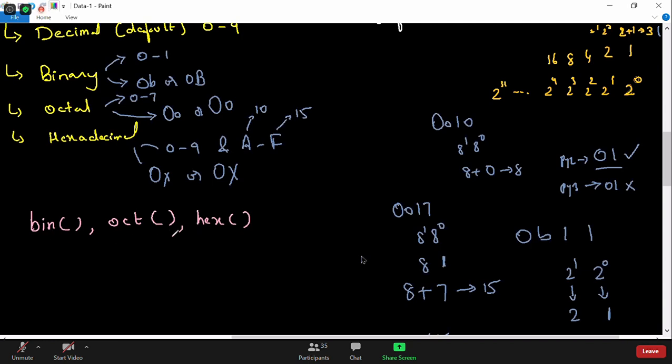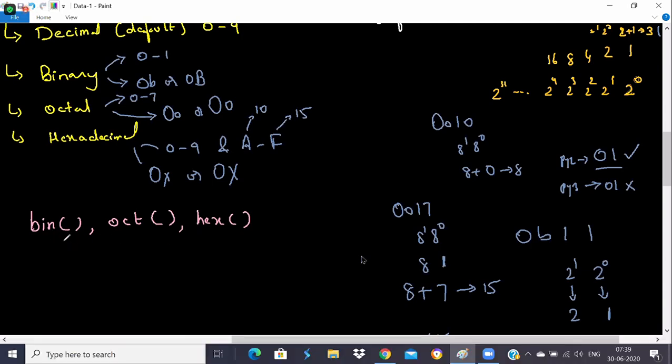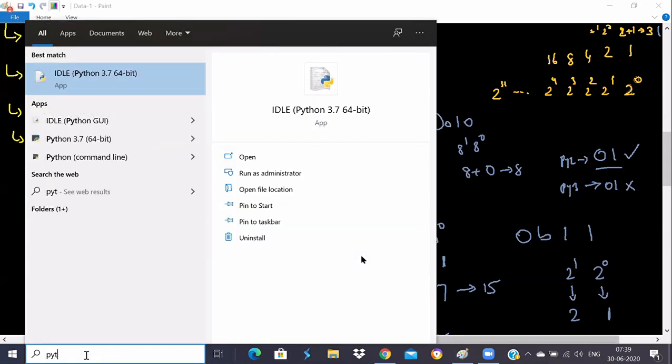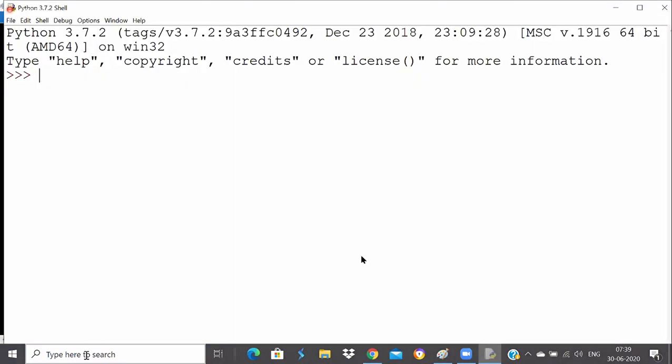But bin, oct, and hex are the functions which can convert into any form. Now, if I go to Python IDLE, let's do some exercises so that it will be like revision for all of us.